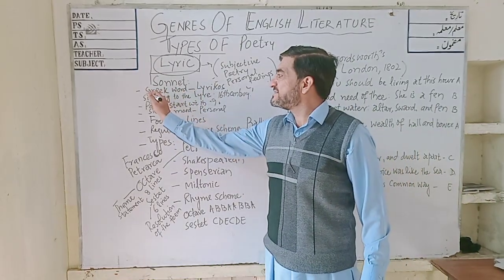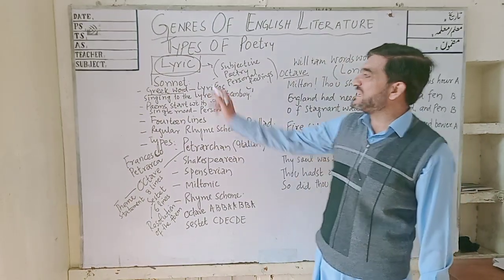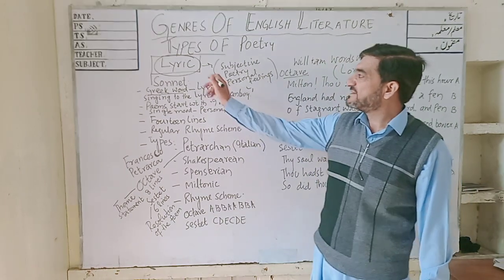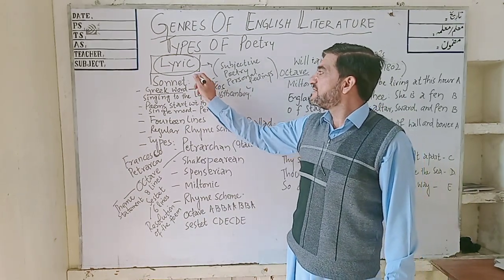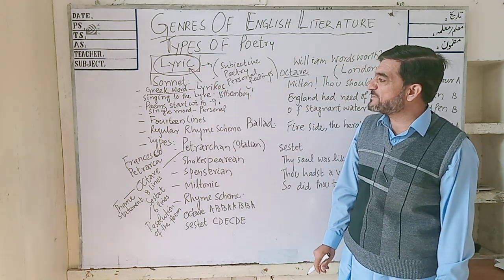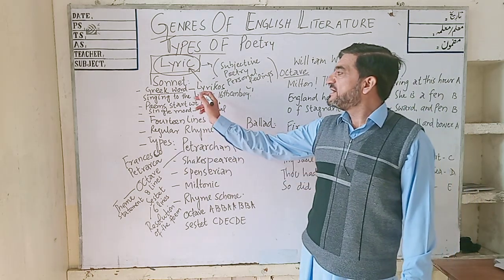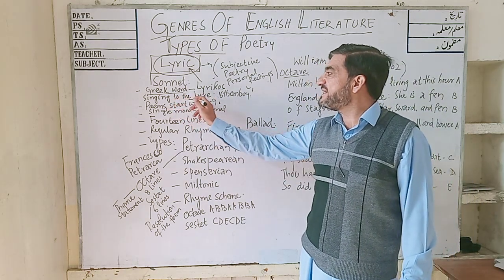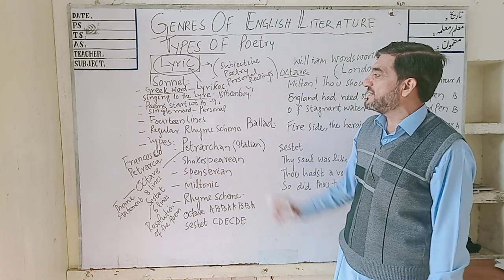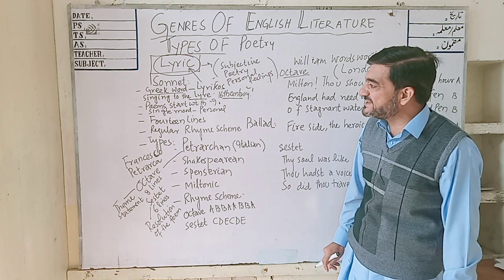The word lyric is derived from the Greek word lyrikos, which means singing to the lyre. The lyre is a musical instrument, and the lyric was introduced in the 16th century.